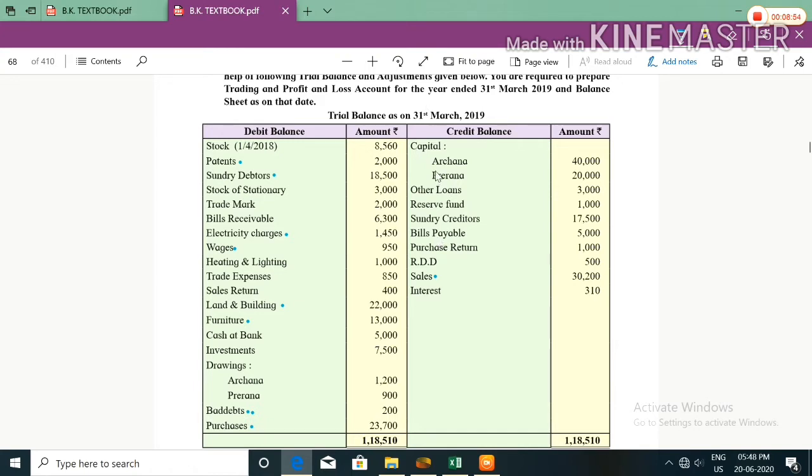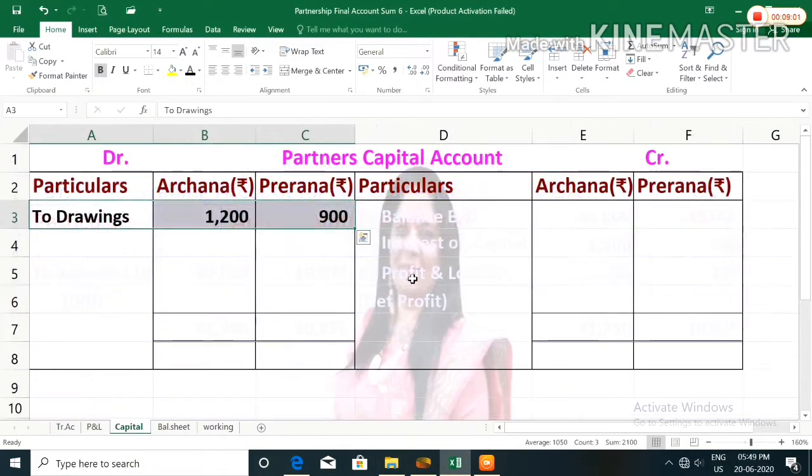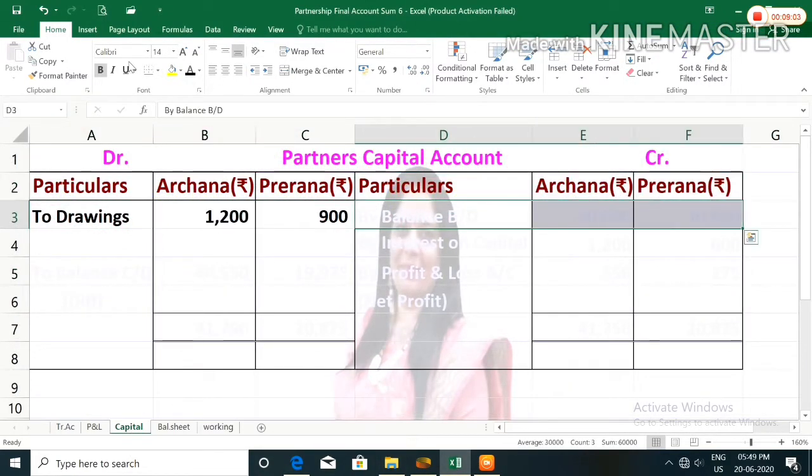On credit side, capital: Archana 40,000, Prerna 20,000. So capital we have to record in capital account. On the credit side we will write by balance brought down, Archana column 40,000, Prerna column 20,000.